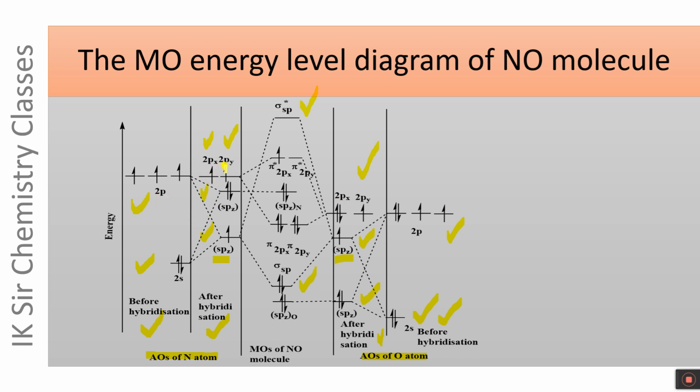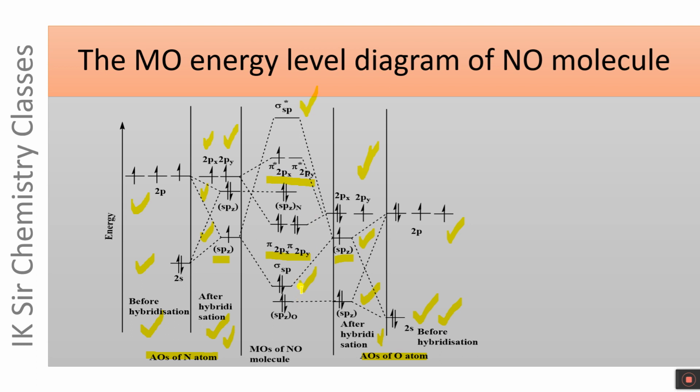2px and 2py atomic orbitals of nitrogen atom take part in linear combination with 2px and 2py atomic orbitals of oxygen atom, forming four molecular orbitals: pi 2px and pi 2py bonding, and pi 2px star and pi 2py star anti-bonding MOs.